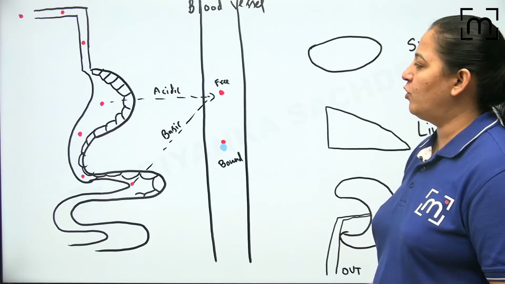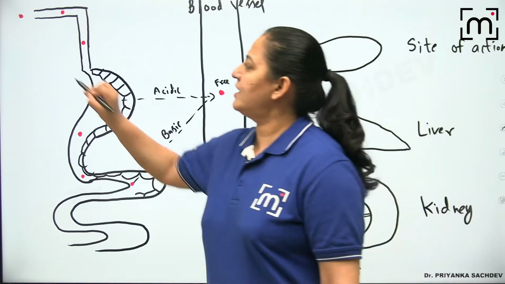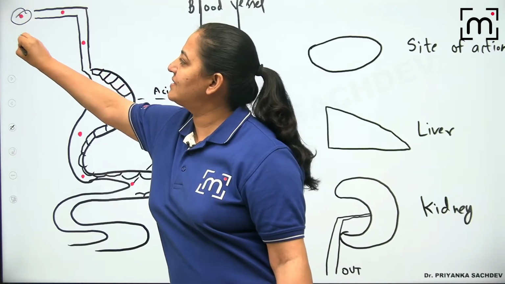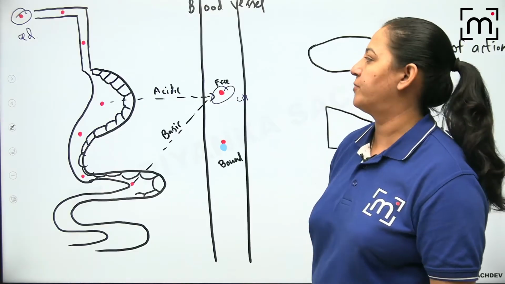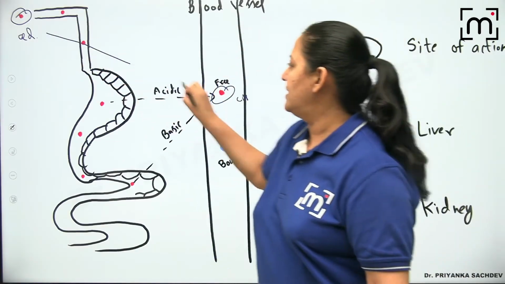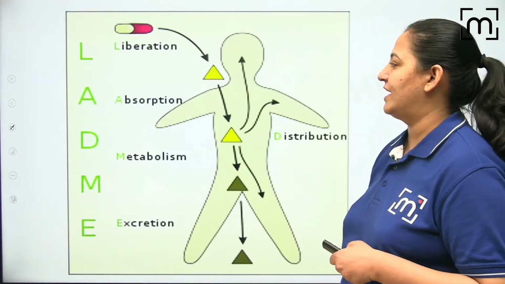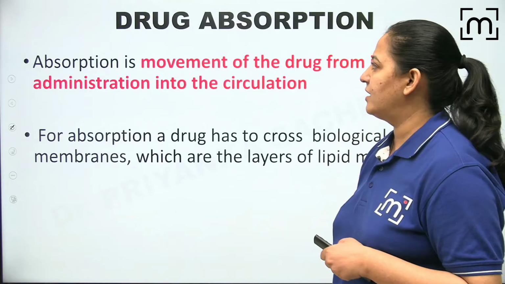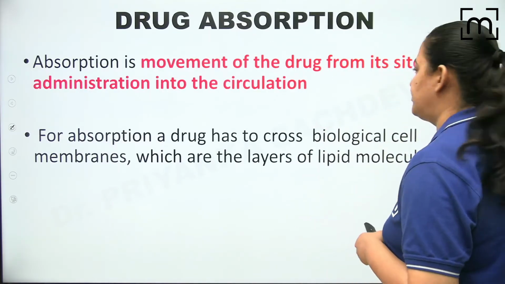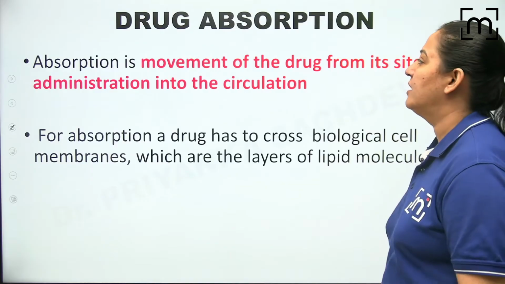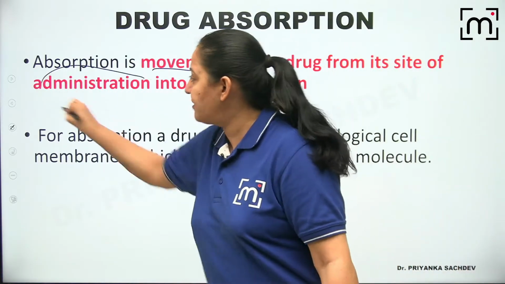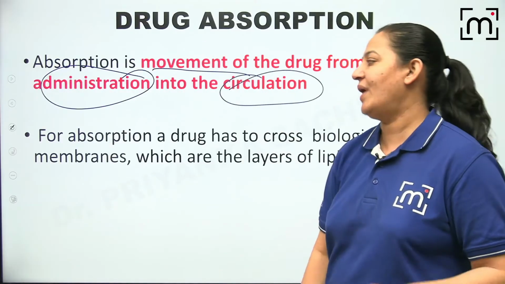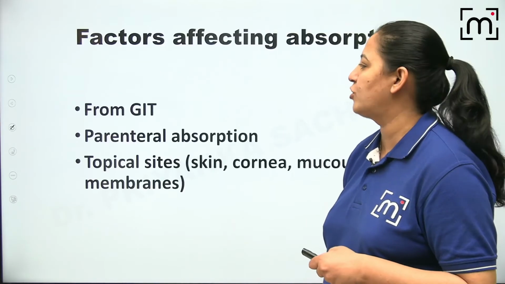ठीक है, you already know what is absorption. Absorption is movement of the drug from the site of administration till circulation. It got absorbed. That movement is known as absorption. You already know that. So let me continue with drug absorption. Chapter number 1, drug absorption. It is movement of the drug from where to where, from site of administration till circulation. Right? So this is the definition of absorption.